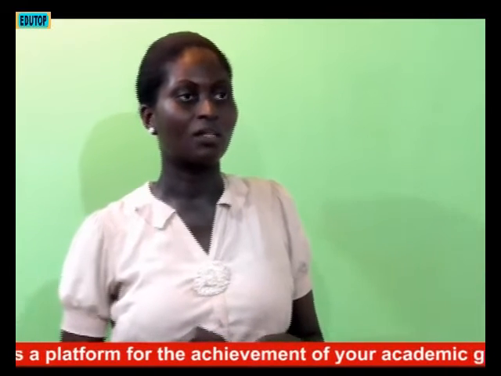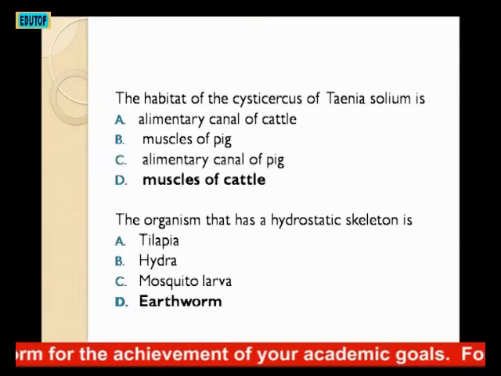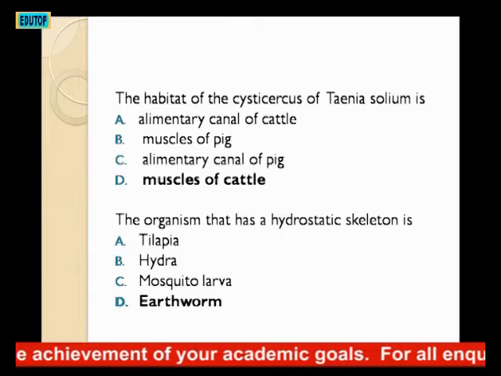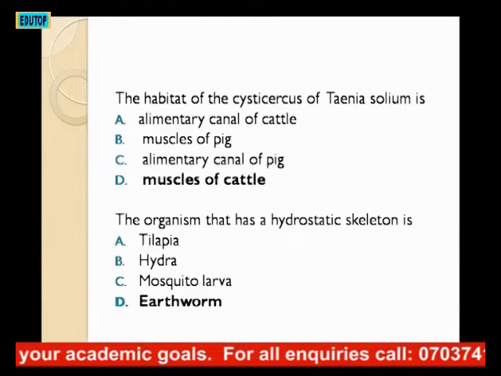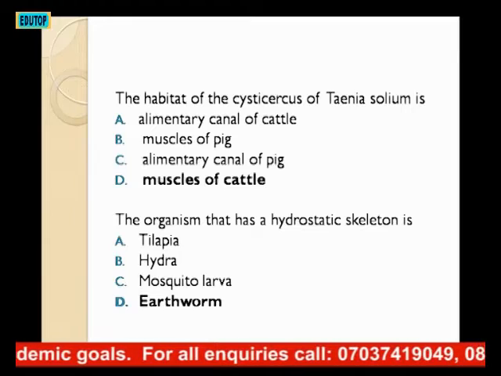The next question. The organism that has a hydrostatic skeleton is what? A. Tilapia. B. Hydra. C. Mosquito larvae. D. Earthworm. The question is asking which one has a hydrostatic skeleton. It doesn't have the rigid bony skeleton, but the skeleton that is in form of water. And the answer is D.